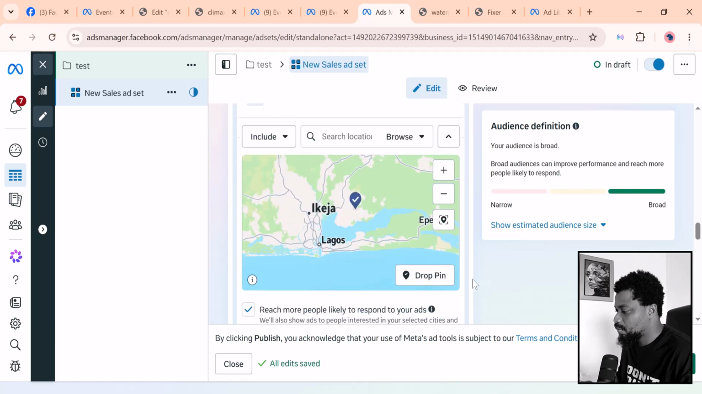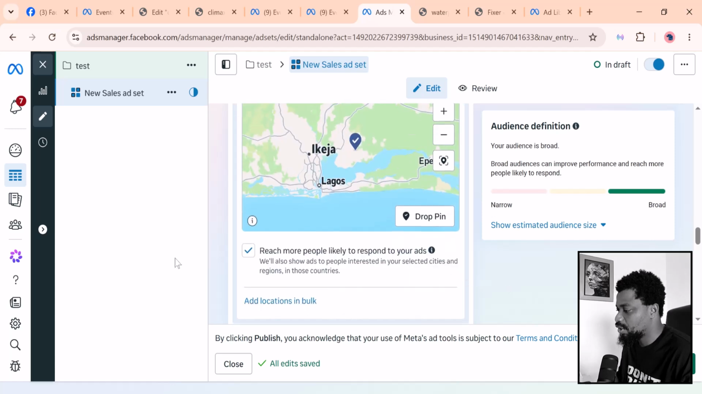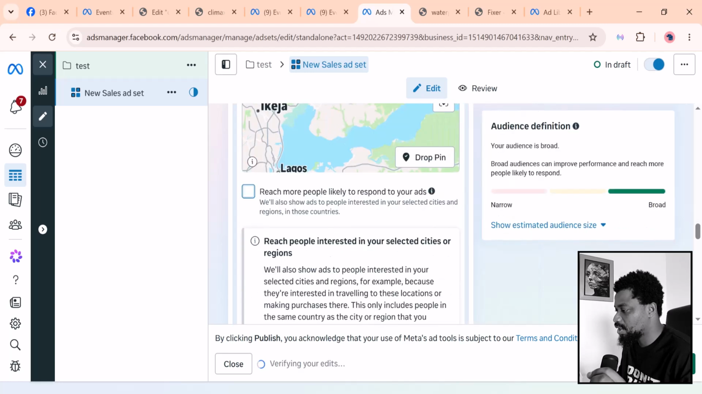But again, we are not done. Here you want to untoggle this, reach more people likely to respond to your advert. They will also show your adverts to people interested in your selected city and so on, but they're also going to take it outside of that city. So we are going to uncheck that.